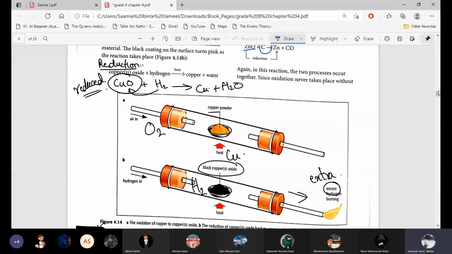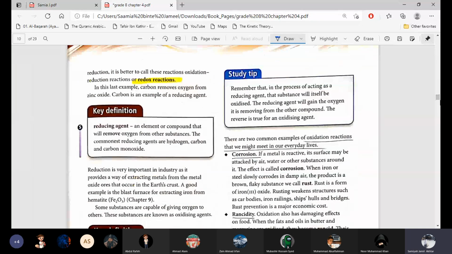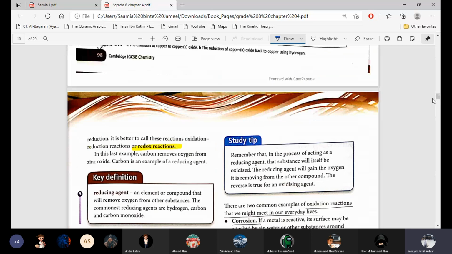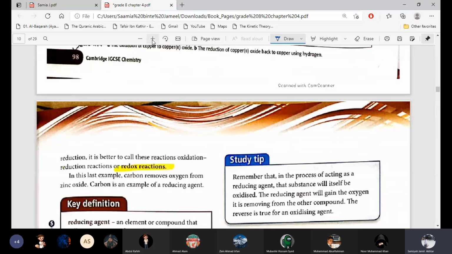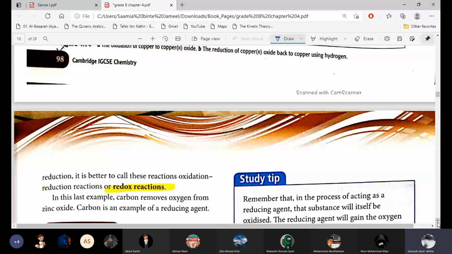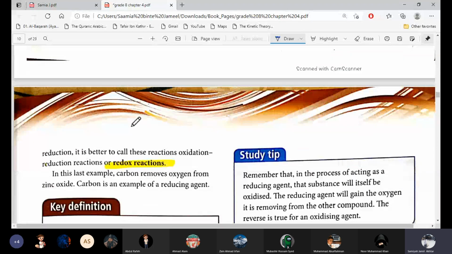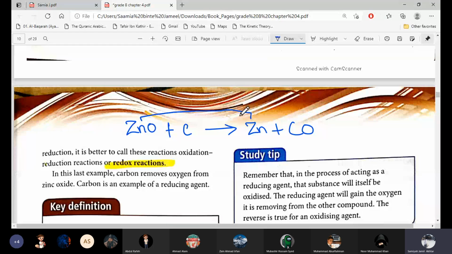Now on the next page there are two very important terms: oxidizing agent and reducing agent. Important terms, but they are really easy. Let's take the example of the same equation. Zinc oxide plus carbon gives zinc plus carbon monoxide. This was the reaction. Now from zinc oxide to zinc, that's reduction because oxygen is removed, and we will say that zinc oxide is reduced.